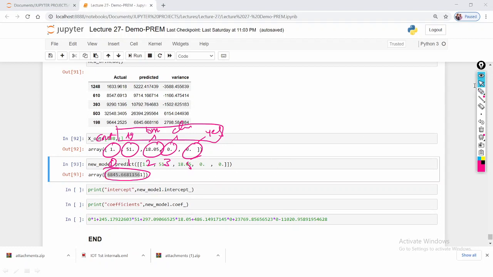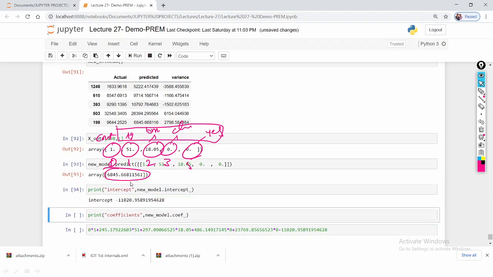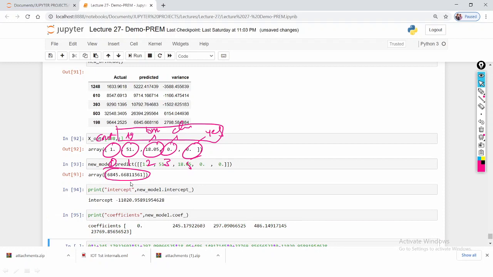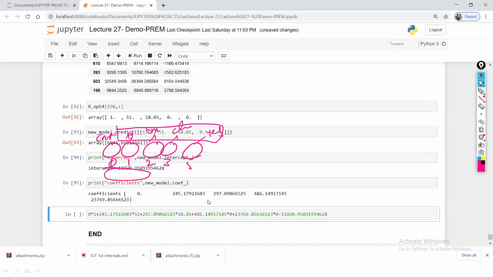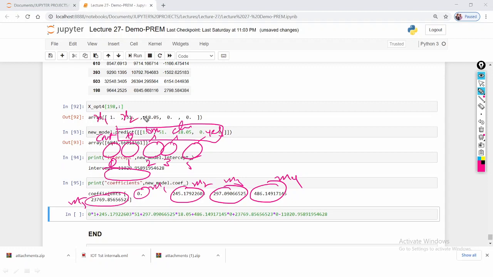So what is the intercept? Minus 11,020, and these are the coefficient values. Here you can observe the M values. This is M1, this is M2, this is M3, this is M4, and this is M5. And here x1, x2, x3, x4, x5.